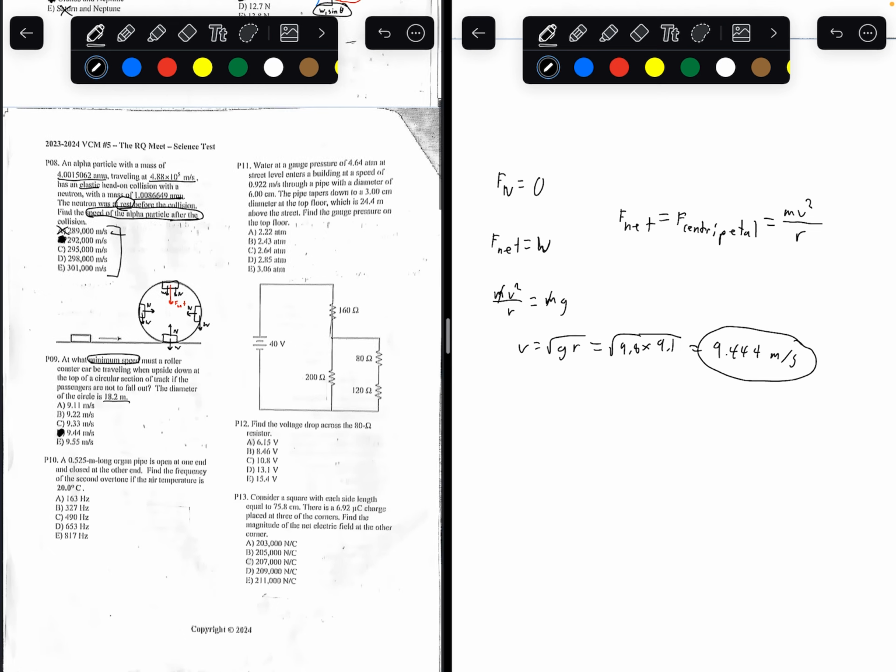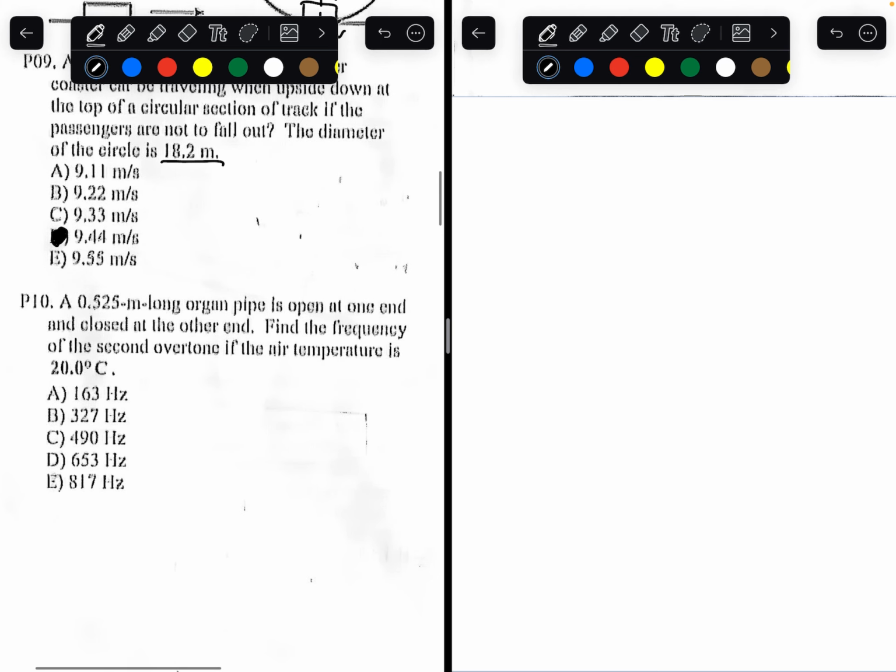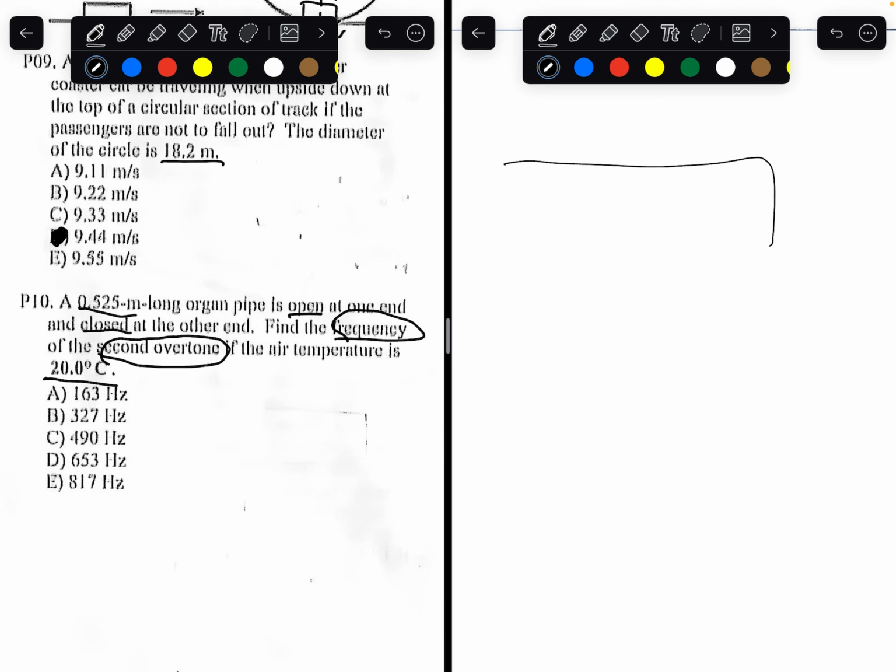Number 10. A 0.5 meter long organ pipe is open at one end and closed at another. Find the frequency of the second overtone if the air temperature of the pipe is 20 degrees Celsius. So we have a pipe. It's open on one end and closed on the other.